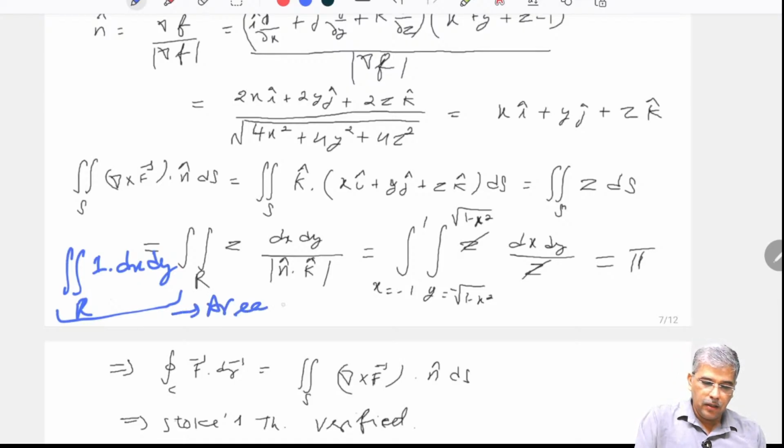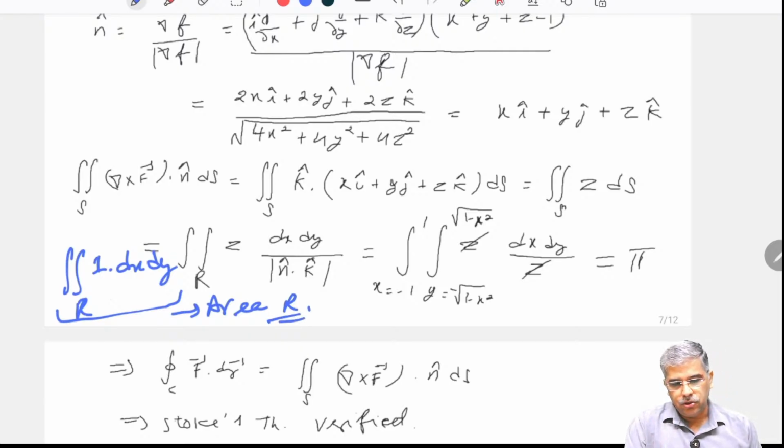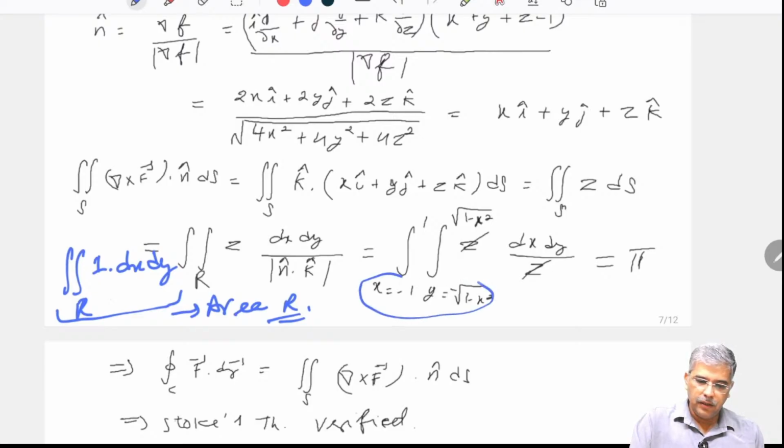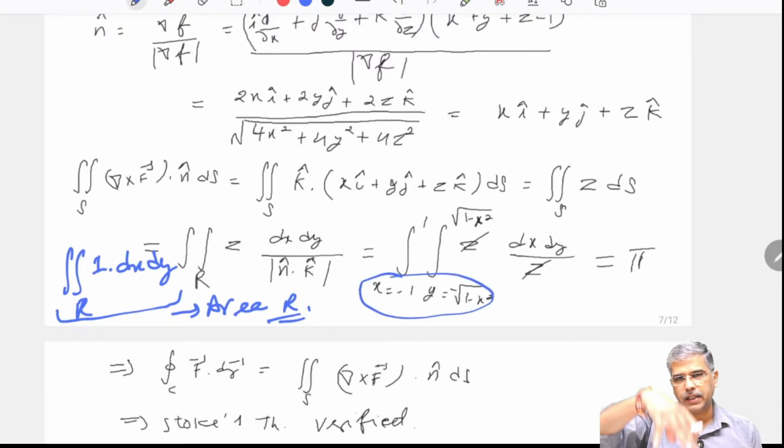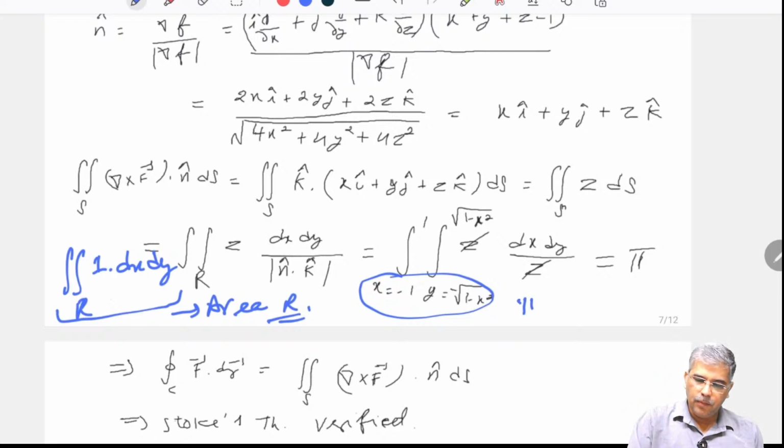Area of region R. So, this is the application of double integral. So, from there I am importing that thing here. So, here what is my region R? Region R is a circle on the xy plane with the radius as 1. So, what is its area? Pi into r square. So, that means its area is pi.